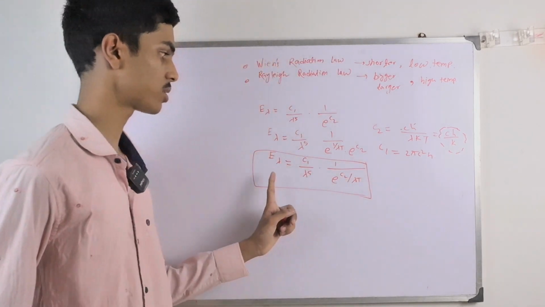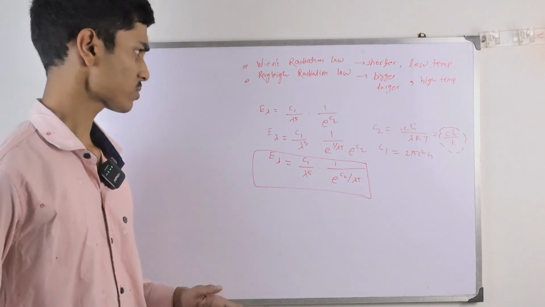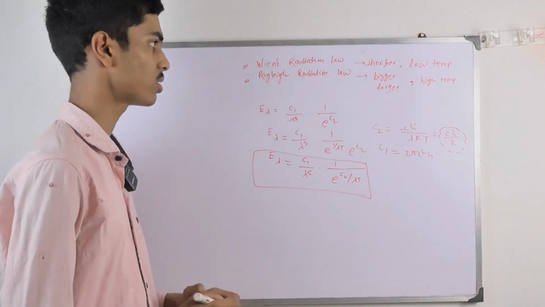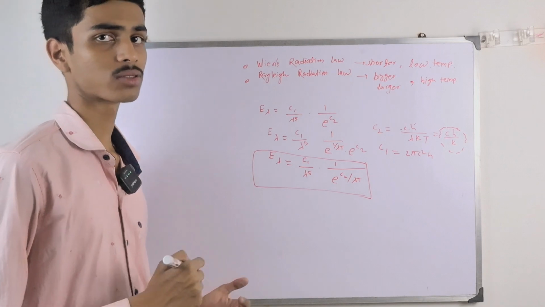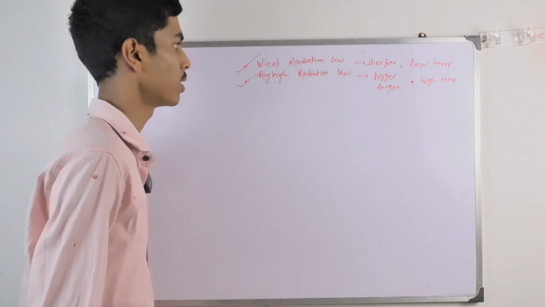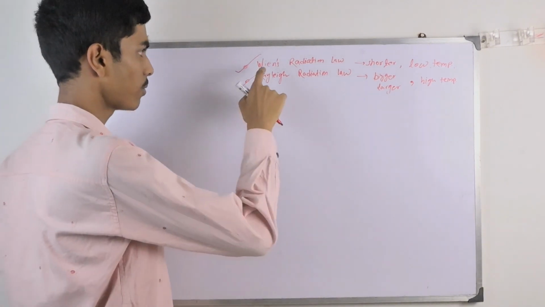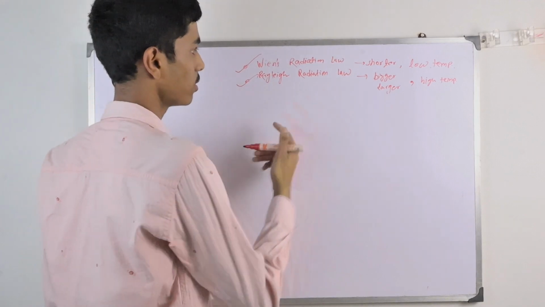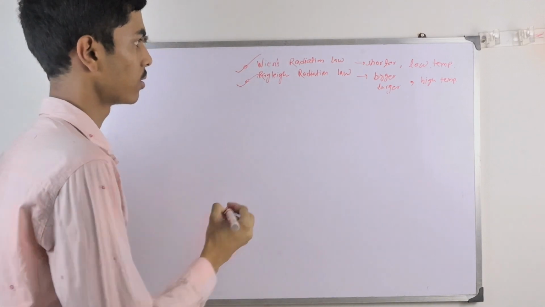Okay, that is the relation for Wien's radiation law. We have derived Wien's radiation law from Planck's law of black body radiation. So now we will derive the second one, which is Rayleigh-Jeans radiation law. We have already derived Wien's radiation law, so let us go for Rayleigh-Jeans radiation law.